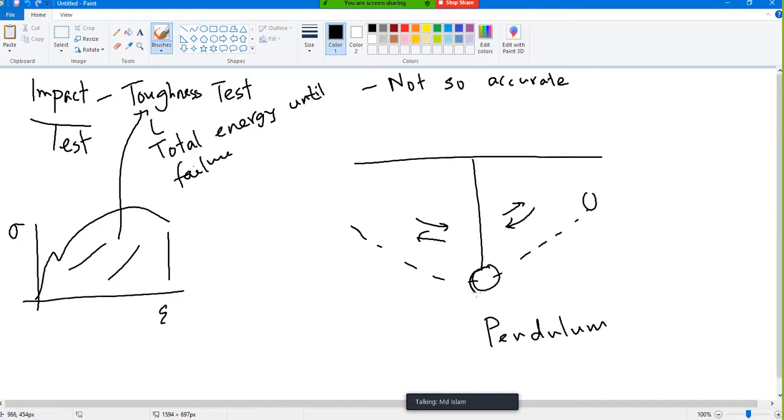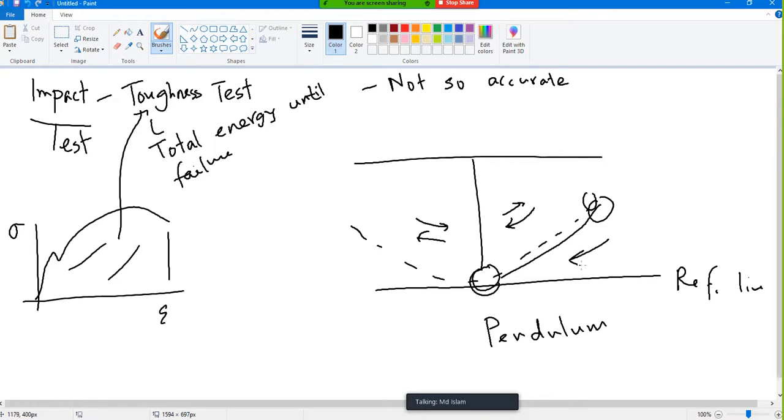Now, when my pendulum is here, that is my reference line. If I raise my pendulum and let it go, it will come back. If I raise it even more, it will come back more. Why will it come back? The reason is when I am raising it, it is gaining some energy. That energy is called potential energy. You will understand more when you do the dynamics class. For now, just accept this, or apply common sense.